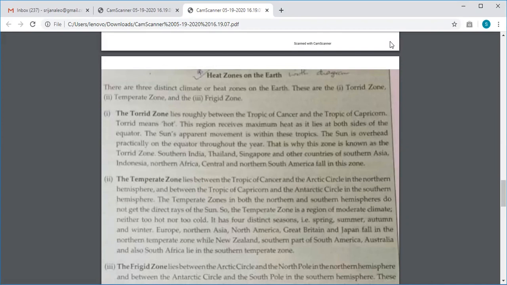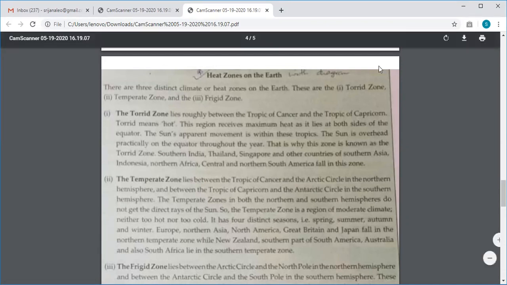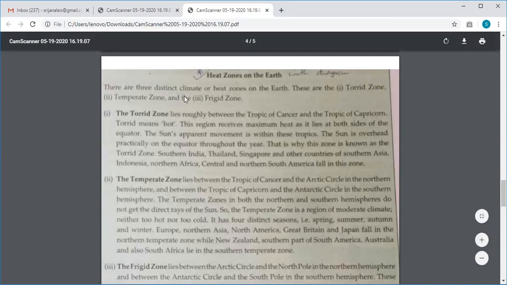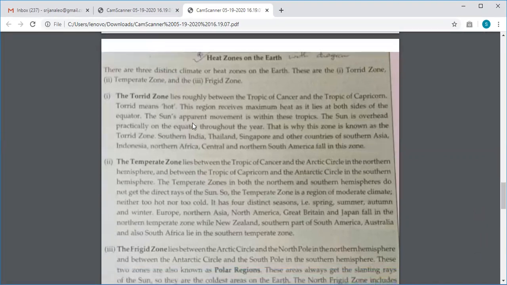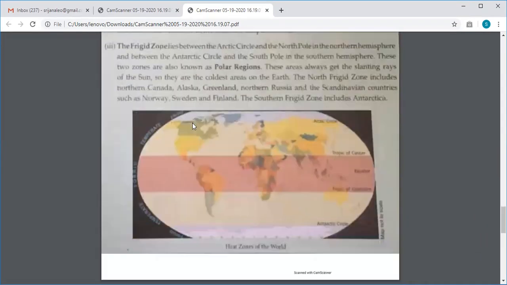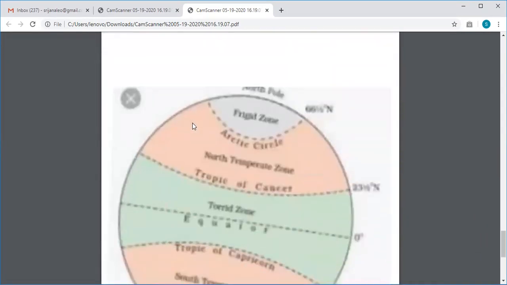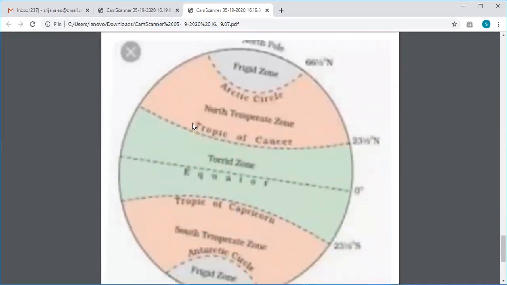All right, so accordingly there are 3 different heat zones on the earth's surface. They are known as the Torrid Zone, the Temperate Zone, and the Frigid Zone. The first one is the Torrid Zone. I'll explain it to you through the diagram that I have included here, which we will not find in your book, but it is a little bit blurry. When I explain to you, I think you will understand. This green portion that we have is the Torrid Zone.